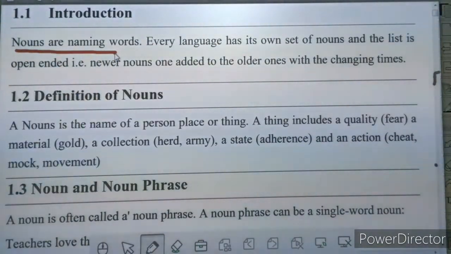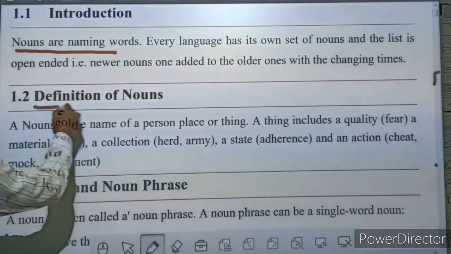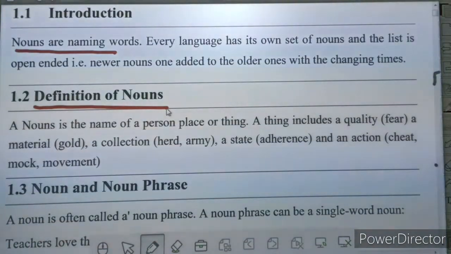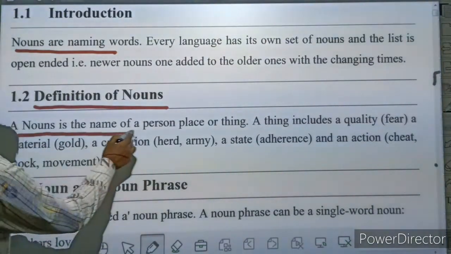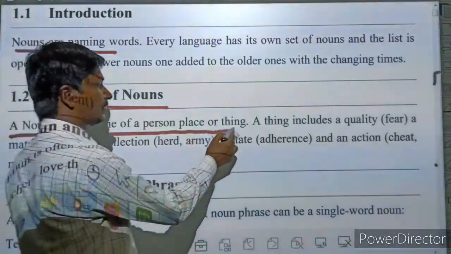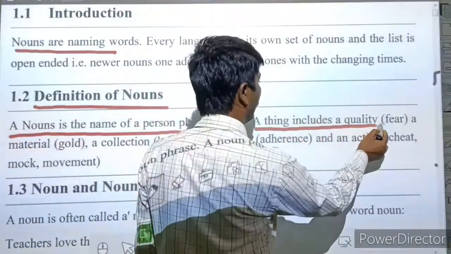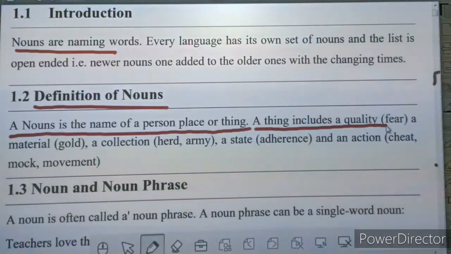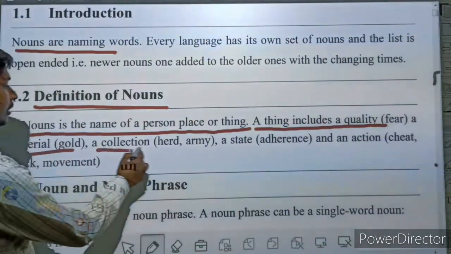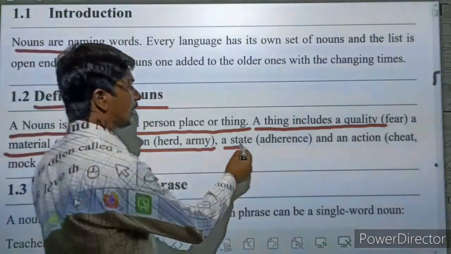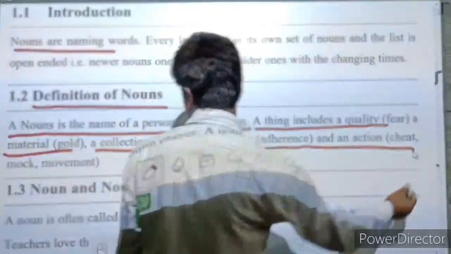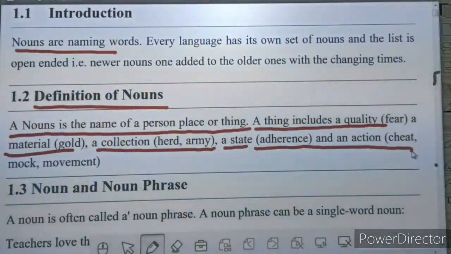Noun, or the naming words, as I have already told you, and the definitions of all nouns. I have already given you the definition. Here, once again you can see a noun is the name of a person, place, thing. A thing includes a quality like fear, a material like gold, a collection like horde, army, or a state and adherence, and an action like cheat, mock and moment. That all are known as noun.